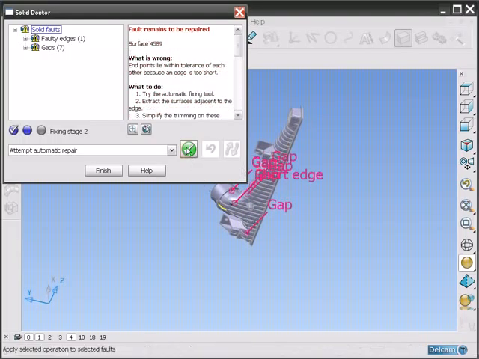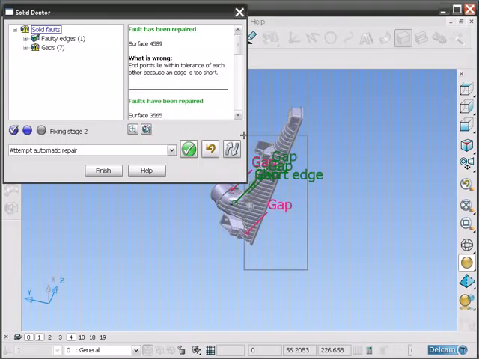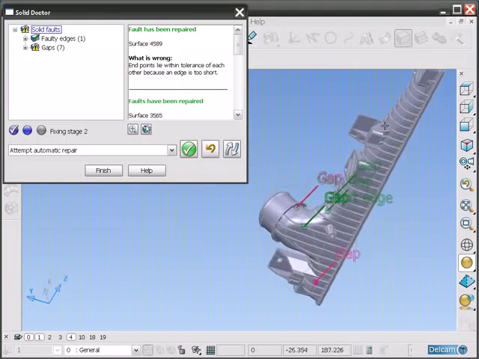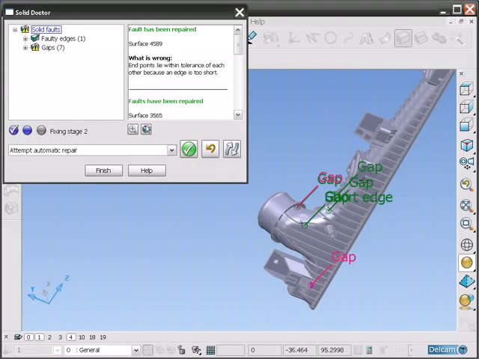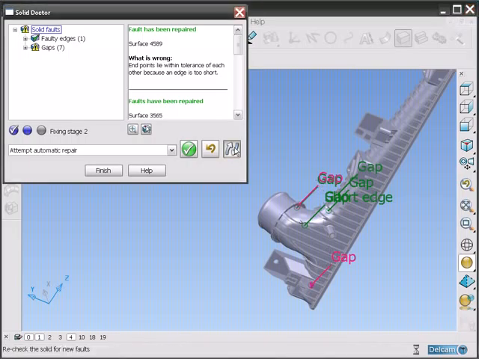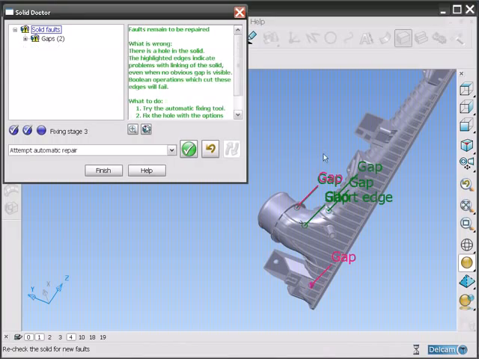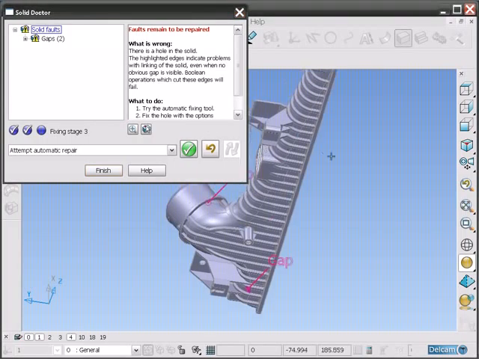Select all of the faults and then hit the process icon. This will repair all of the faults it can. The faults that have been fixed will go green, and the ones that remain to be addressed are in red. To completely recheck the solid at any stage, click the check icon. We just now need to repair these 2 remaining faults.